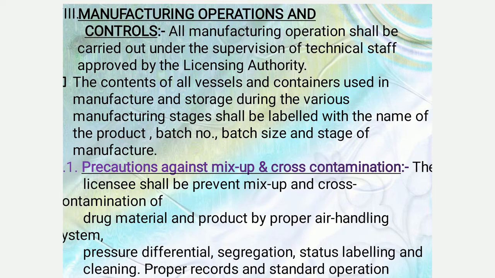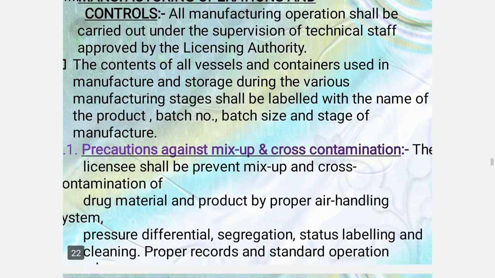In the manufacturing operations and control, it is divided into subparts, that is, precautions against mix-ups and cross-contamination, which includes: the licensee shall prevent mix-up and cross-contamination of drug material and the product by proper air handling system, pressure differential, segregation, status labeling and cleaning. Proper records have to be maintained.